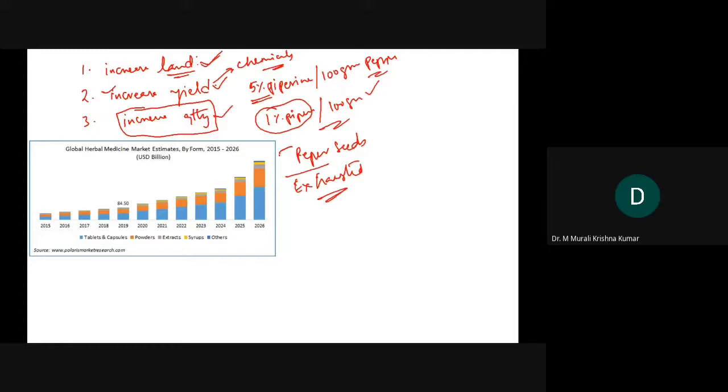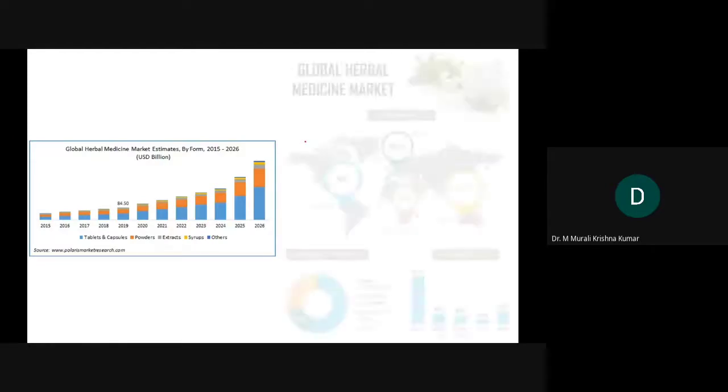So it is just like a bulking of the plant material. So these are the problems that are increasing, and this is what is forcing authorities to implement good agricultural practices to stabilize the situation.